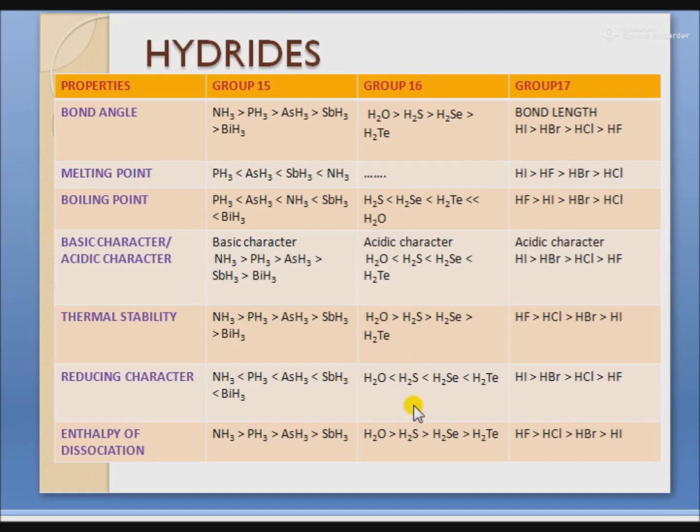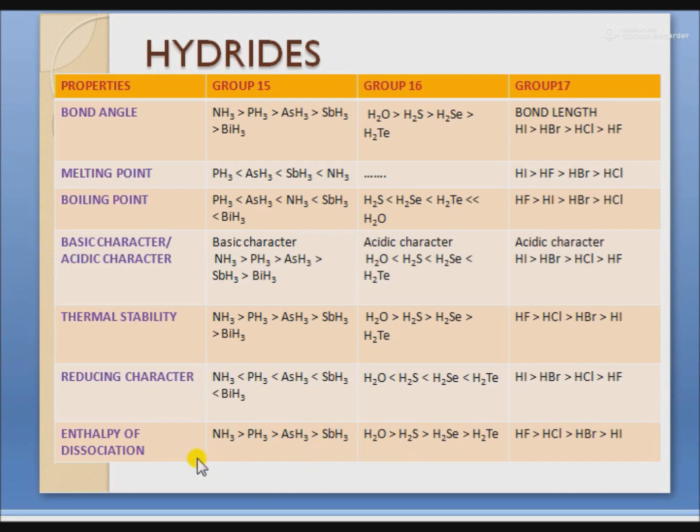Next is group 16. Here also, from water to H2Po, the reducing character increases. This is also due to the increase in atomic size and decrease in thermal stability. Next is group 17. There also, from hydrogen fluoride to hydrogen iodide, as the size increases, bond strength weakens, thermal stability decreases, and reducing character increases.